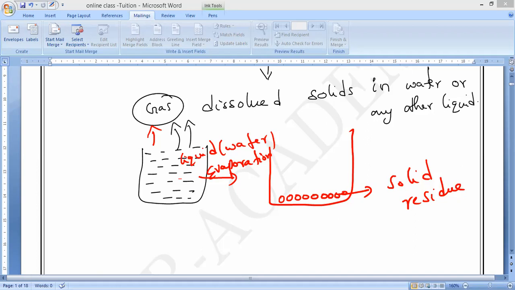Because evaporation takes place at room temperature and it is a very slow process. Evaporation can be made quicker by heating the solution. But if you are providing heating, it becomes boiling.